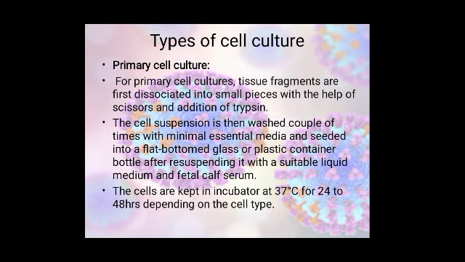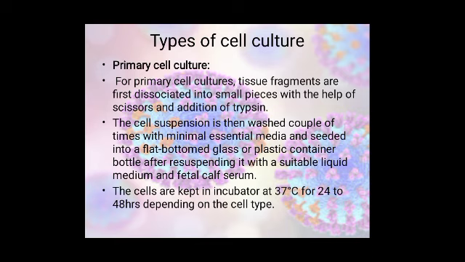In the primary cell culture, the tissue fragments are first dissociated into small pieces with the help of scissors or the addition of trypsin. Then the cells we obtain are called the primary cell culture, meaning the cells directly obtained from the tissue fragments.